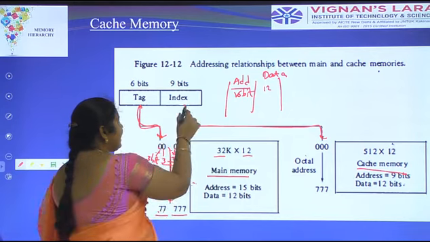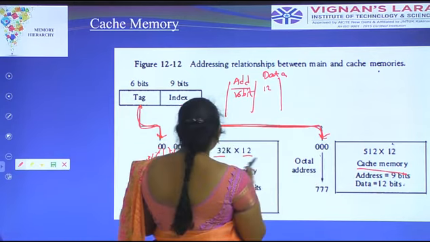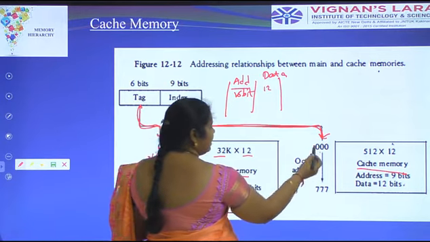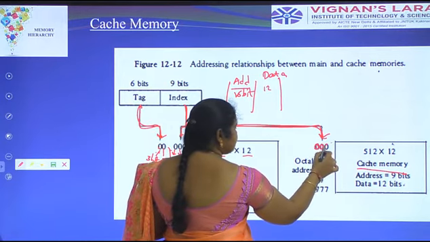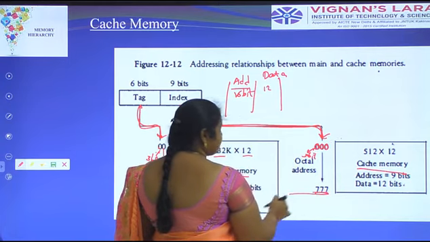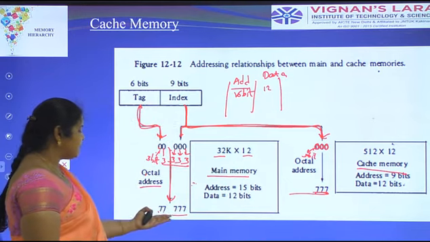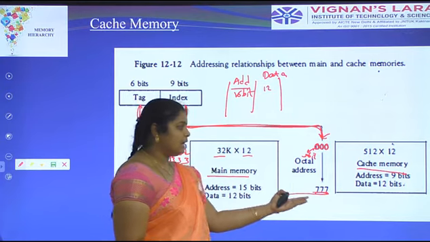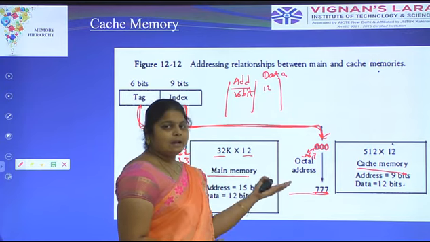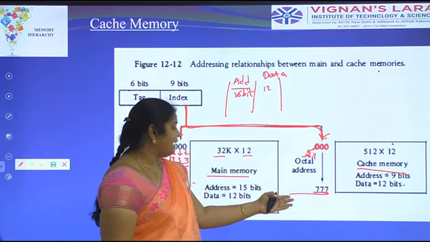The index field transfers the information to the cache memory. This is the main memory and this is the cache memory. Each individual digit is represented as 3 bits. This is an octal address, where we take up to 777. Here the main memory can be accessed with the tag field and the index field. The cache memory receives input only from the index field, in the form of 9 bits.